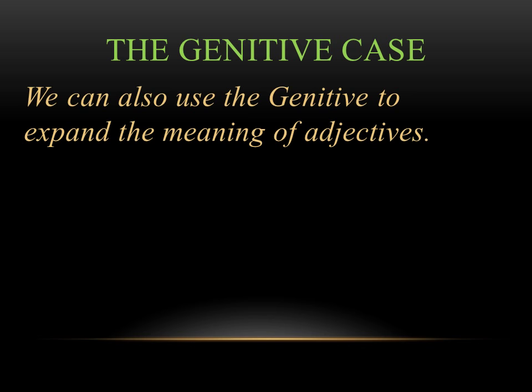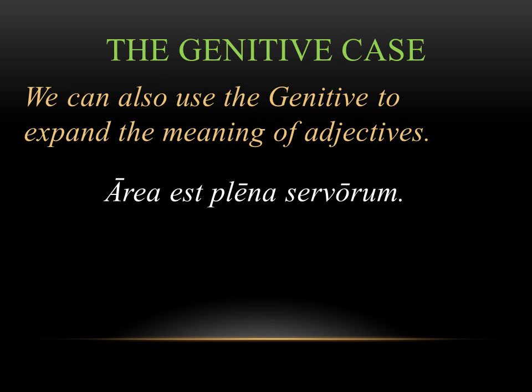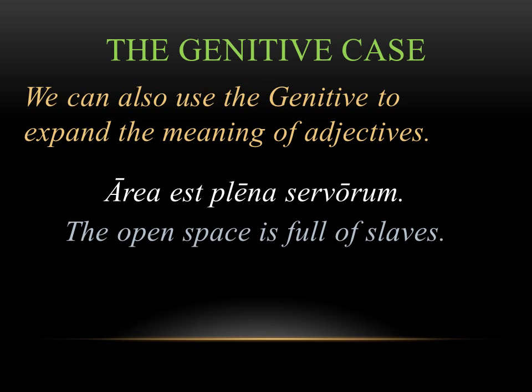We can also use the genitive to expand the meaning of adjectives. So we were just looking at expanding the meaning of nouns. We can also use it with adjectives. So for instance, aria est plena servorum. We translate this, the open space is full of slaves. And you'll notice here the genitive is servorum, of slaves. And it's modifying not a noun, but the adjective plena, which means full. So you're saying full of what? Full of slaves. The word servorum is modifying that adjective.